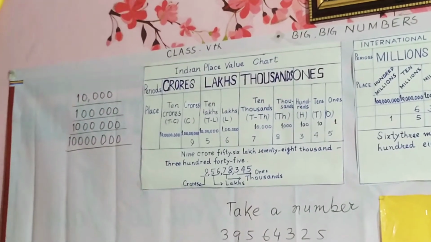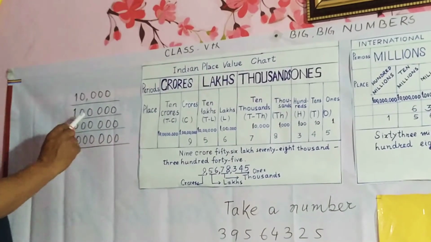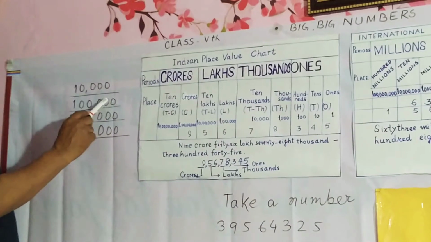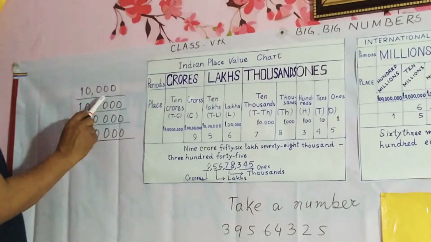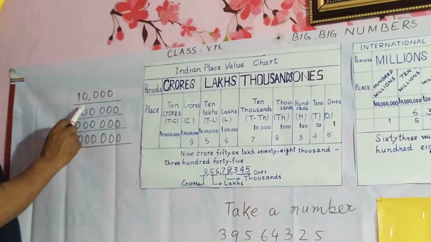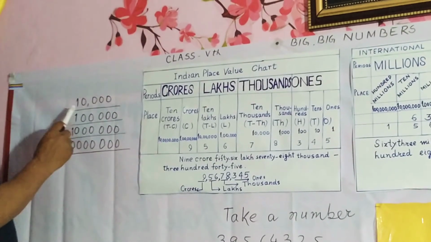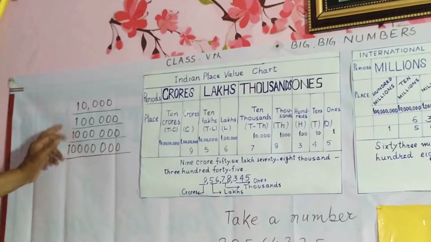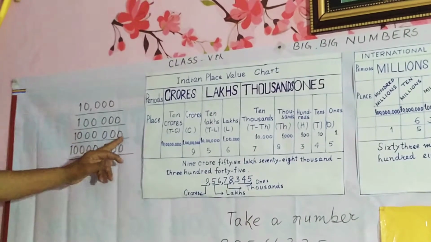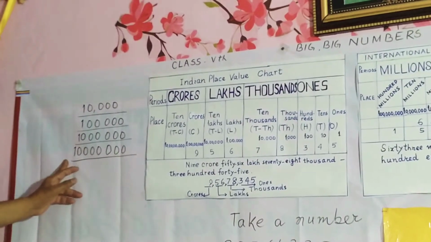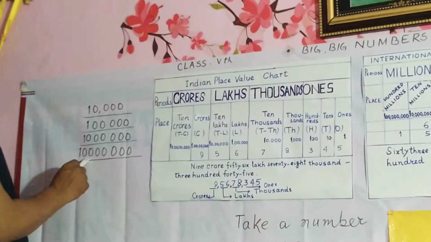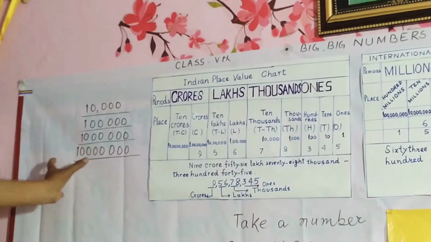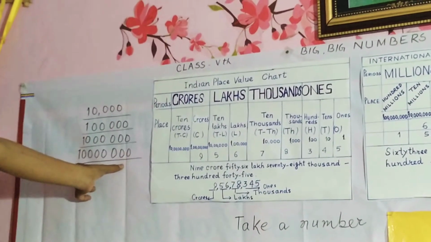In the same way, in lakh there are 5 zeros, in 10 lakhs there are 6 zeros, and in 1 crore there are 7 zeros. So in 1 crore there are 8 digits.